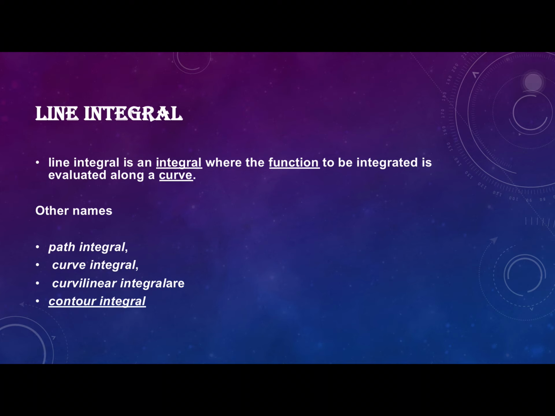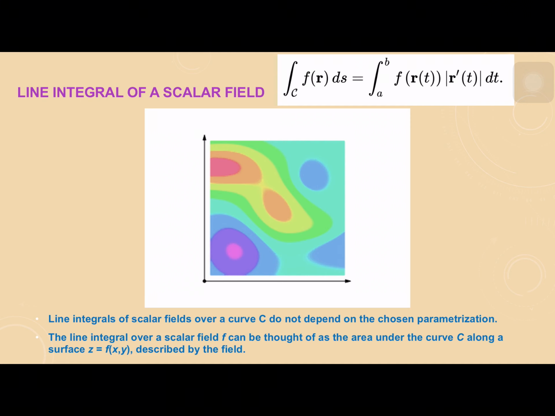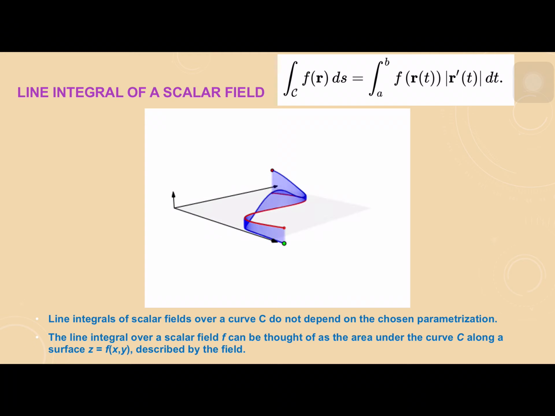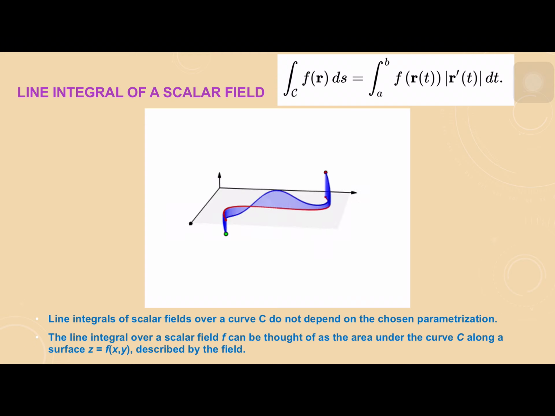If we see the further division in the line integral, that is whether the function is a scalar or vector, we will have a clear understanding of what is line integral. Say for example, f of r is a scalar function. The line integral of scalar fields over a curve C does not depend on the chosen parameterization. Parameterization will not change the final value.